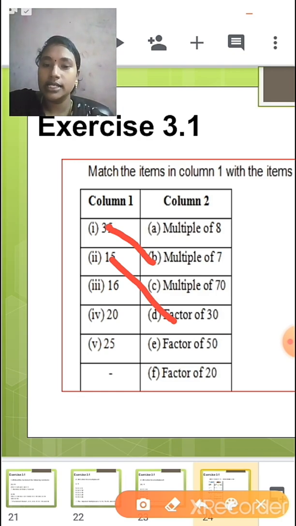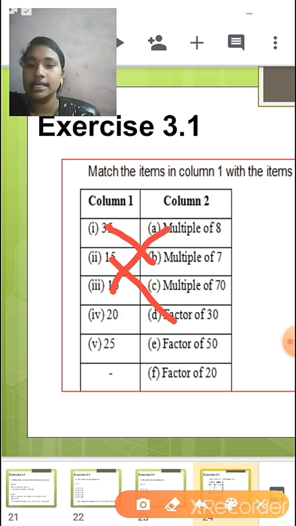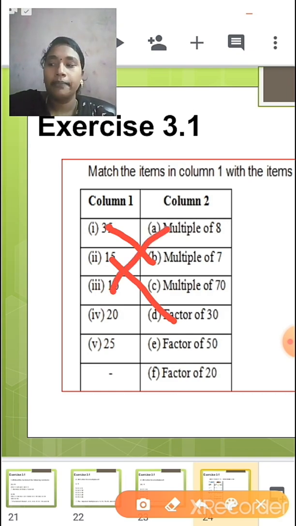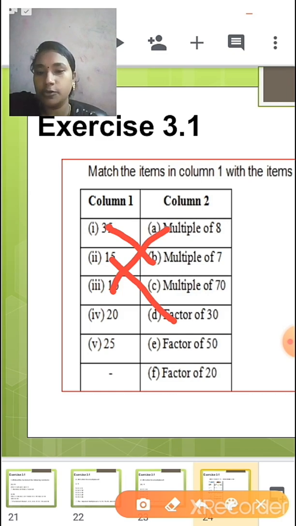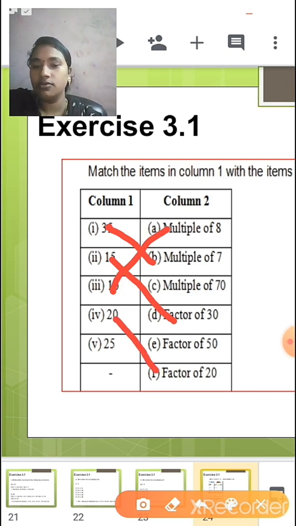Now 16, if you take, is it a multiple of 8? Yes, it is a multiple of 8 because 8 2s are 16. Yes or no? Okay. So next we have 20. Is 20 a multiple of 70? No. Is it a factor of 50? No. Is it a factor of 20? Yes. 20 1s are 20.